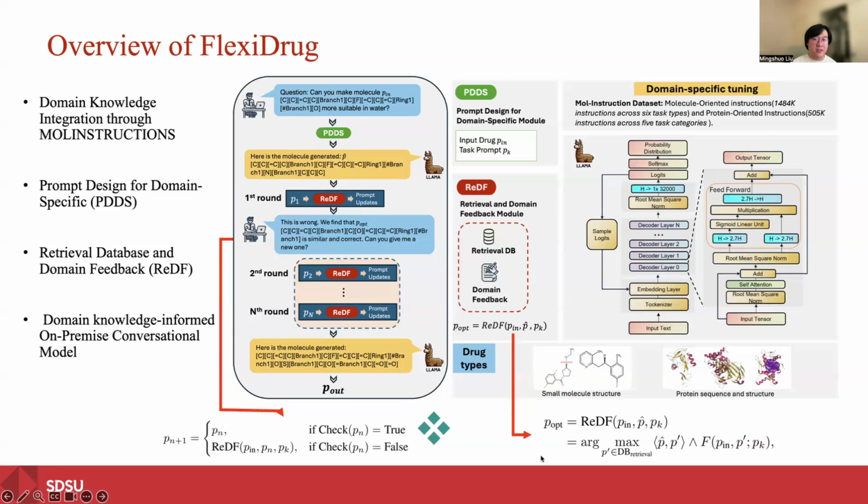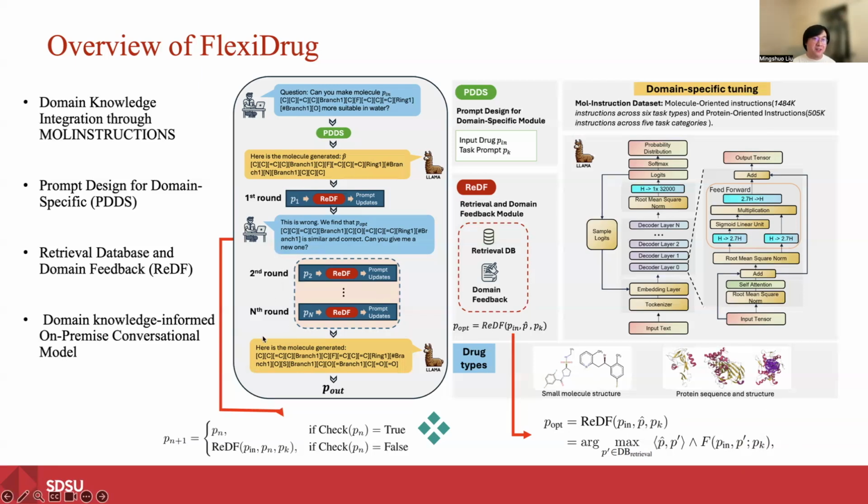And we have a retrieval database: if the generated molecule is invalid, we can retrieve similar valid molecules and ensure they still meet the original goal. Our iterative process continues until a correct molecule is found.